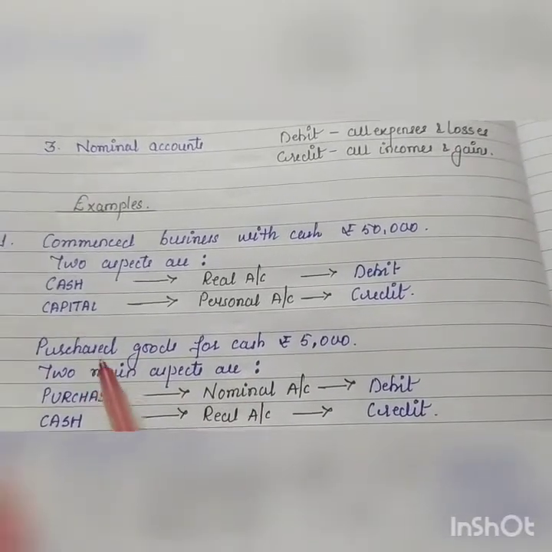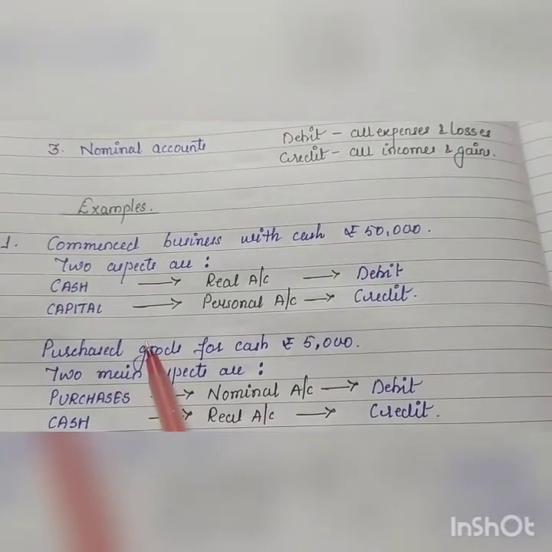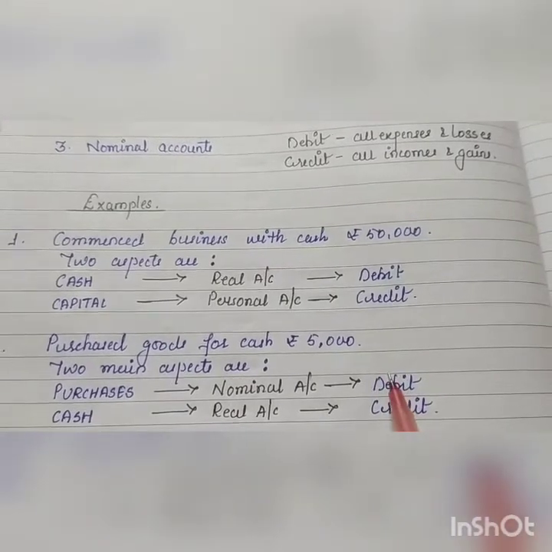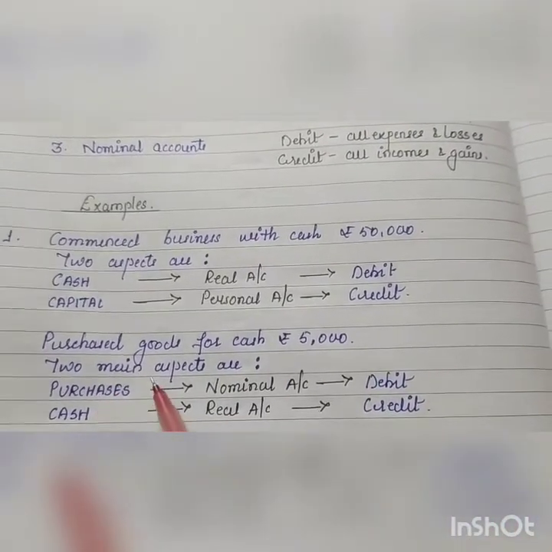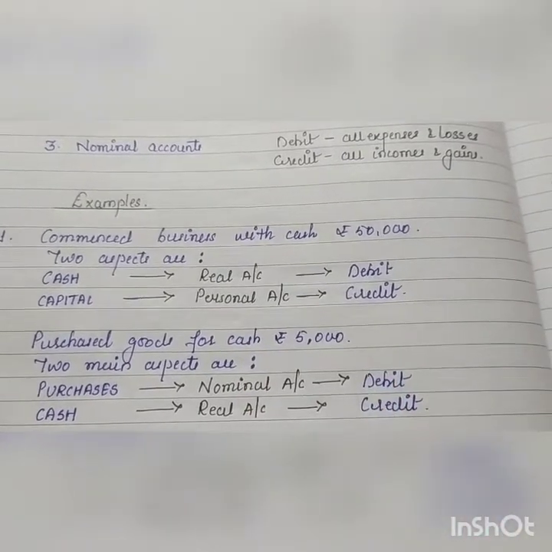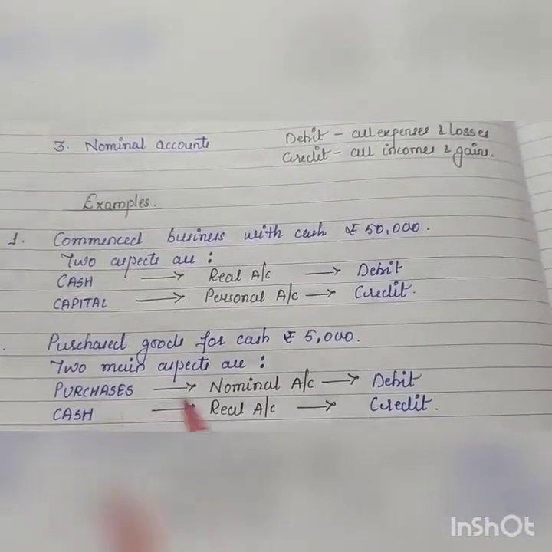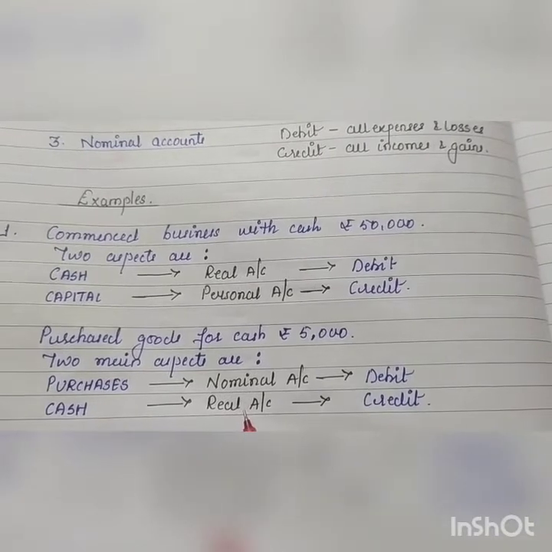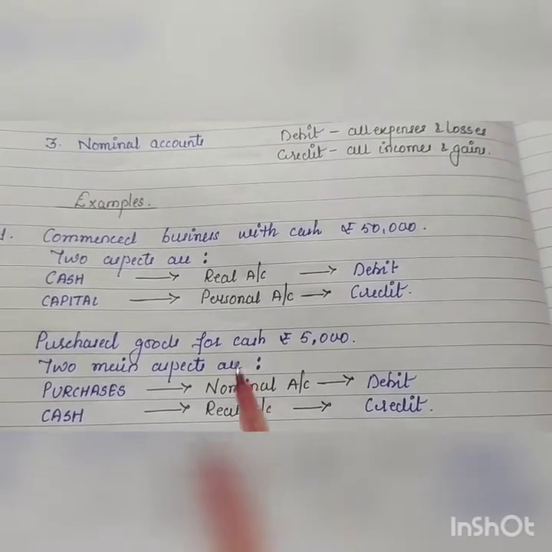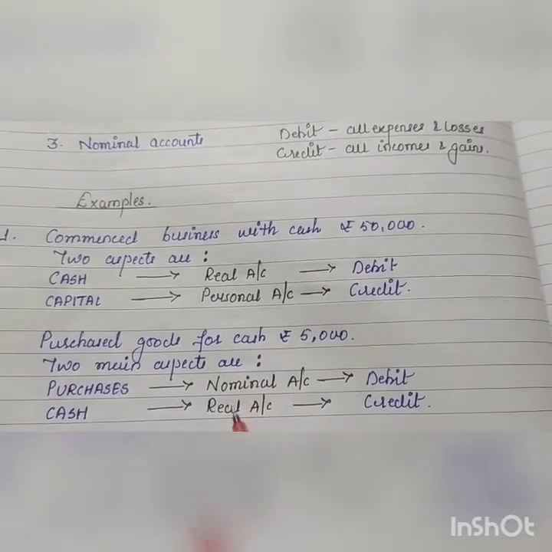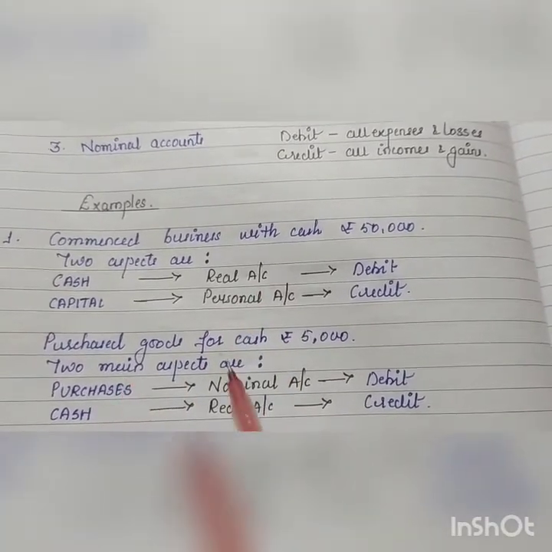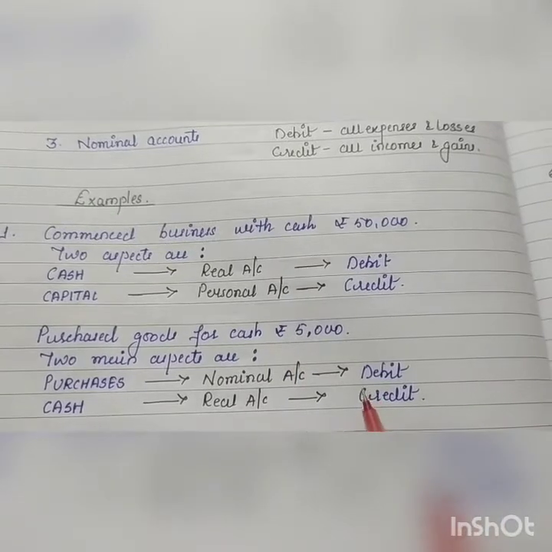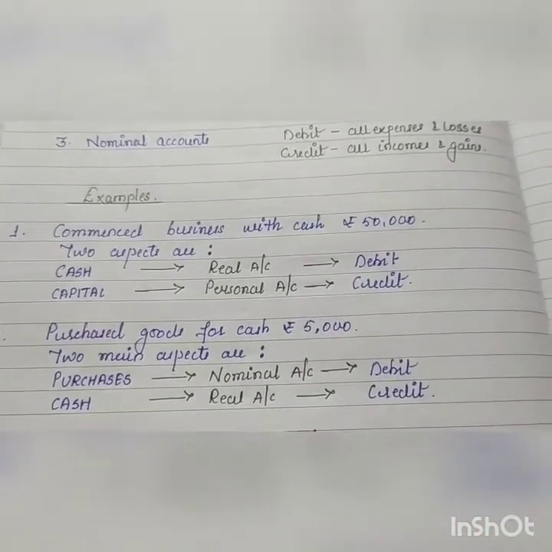Here we are purchasing goods, we are spending money, तो हमारे लिए expense है, all expenses to be debited, that's why purchases will be debited. Cash comes under the category of real account. Real account rule, debit what comes in, credit what goes out. You are spending money, so cash goes out, it will be credited.